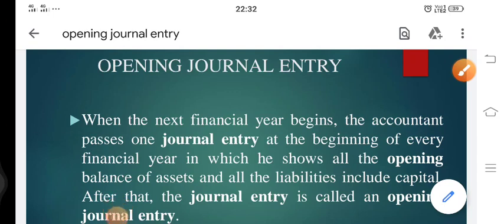Good morning, students. Today we are starting with opening journal entry. Now, when we talk about opening journal entry, it is the journal entry which is done on the first day, at the beginning of the financial year.